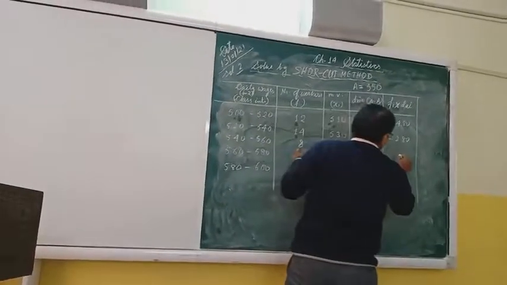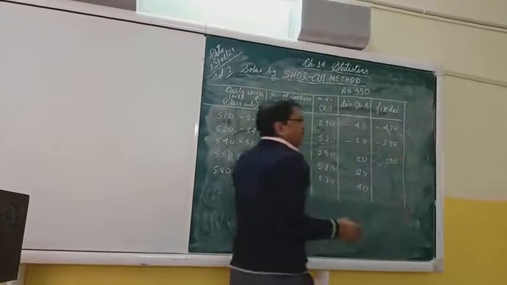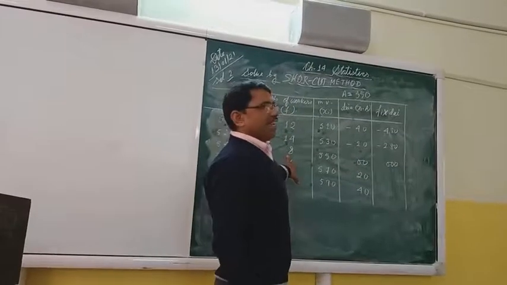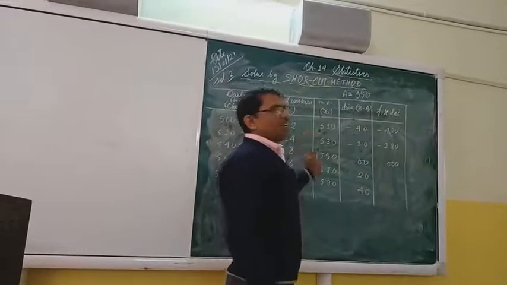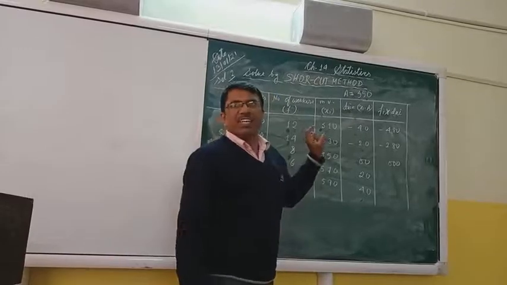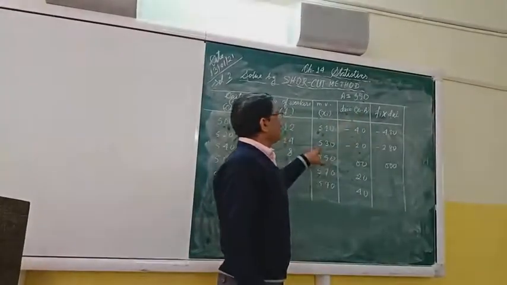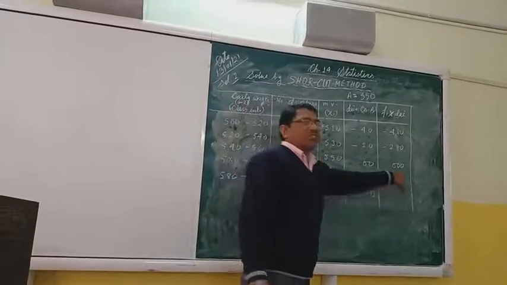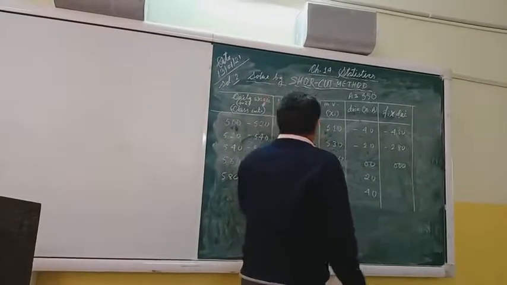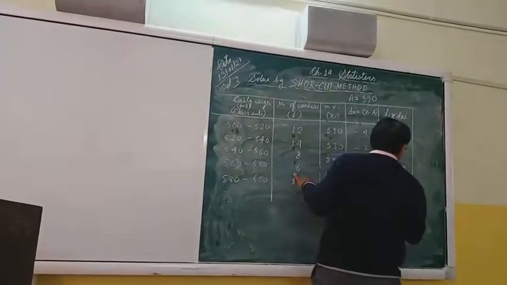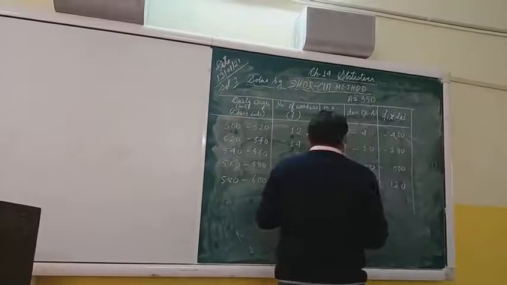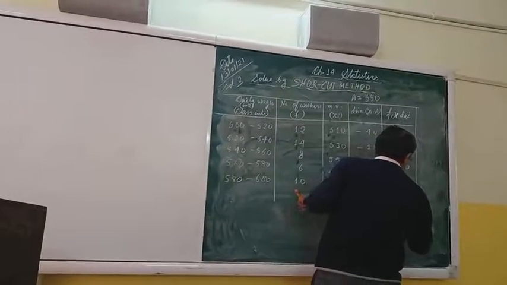Now it is coming 0. It is our extra benefit when we take the assumed mean inside the mid values, because then one value will come 0. Now 6 into 20 is 120, and here 10 into 40 is equal to 400.